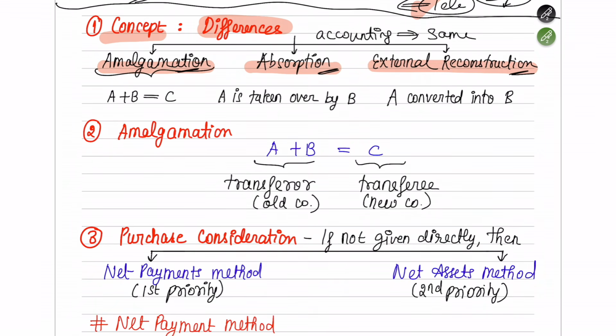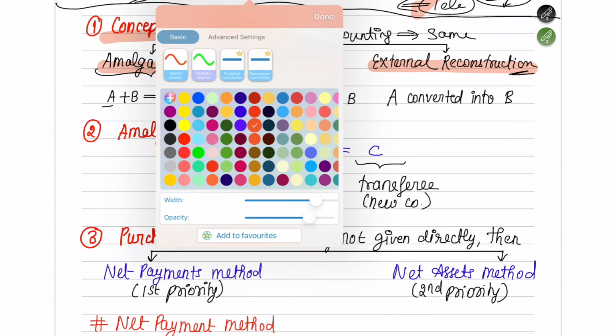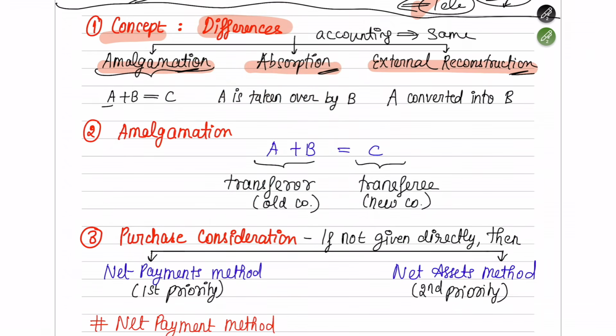The first is amalgamation. Amalgamation is when there is a company called A Limited, there is another company called B Limited, and both of them come together to form a new company which is called C Limited. This is known as amalgamation, where 2 companies amalgamate or join to form another company called C Limited. Those 2 companies which get amalgamated, A plus B, will be called the old company. The company which is newly formed will be called the new company here.